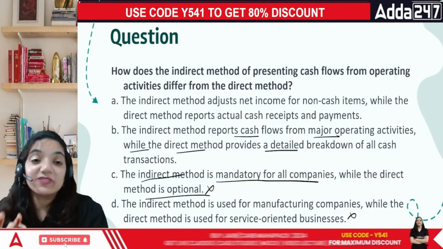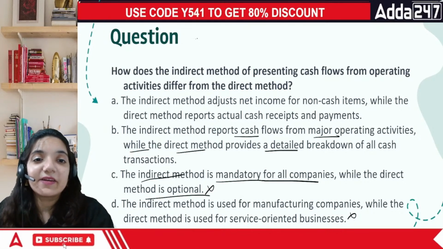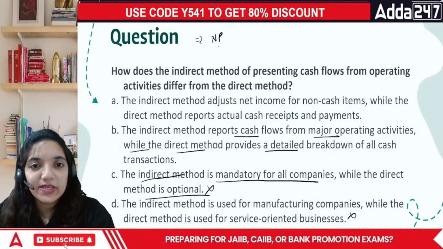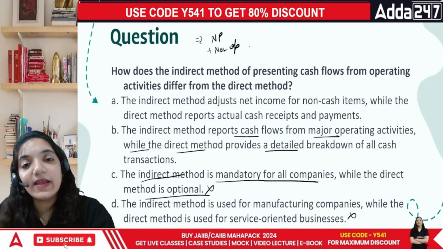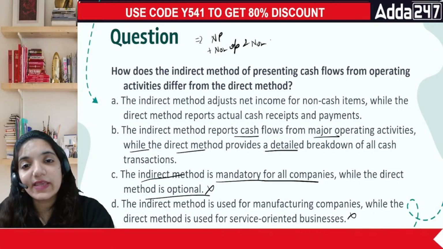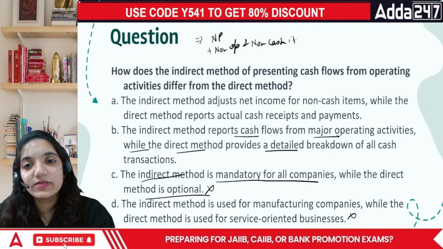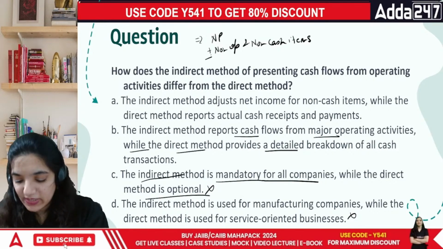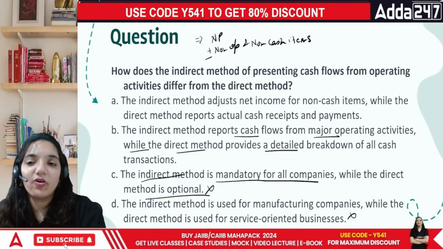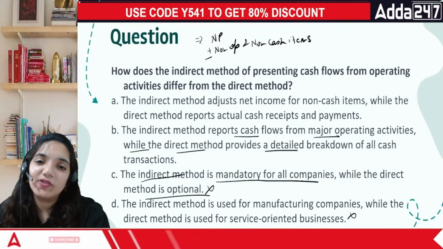Indirect method, there's one particular pointer. Under indirect method, you take your net profit and then you adjust all the non-operating and non-cash items. Whatever plus or minus you have to do, you will do that part. That is how we define the area of the operating activities. Okay?